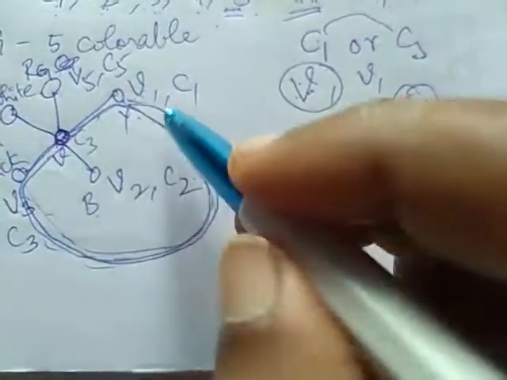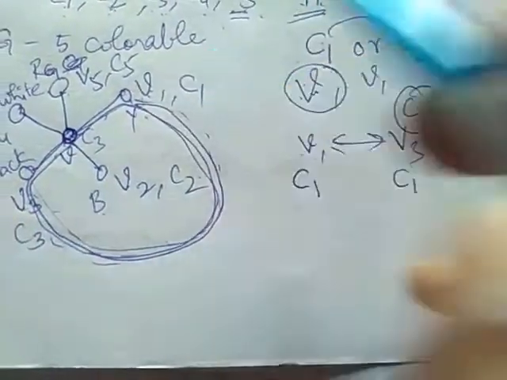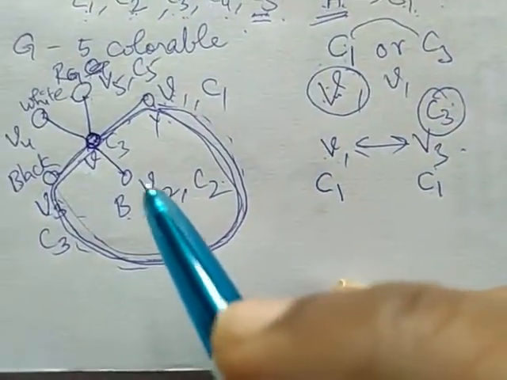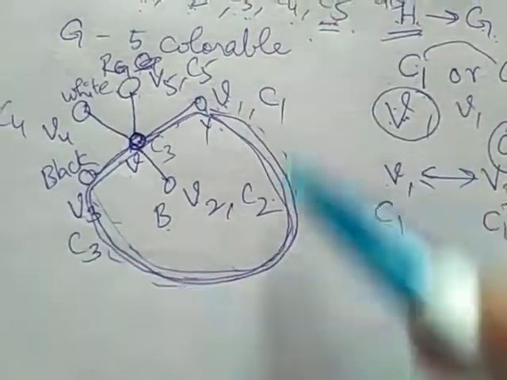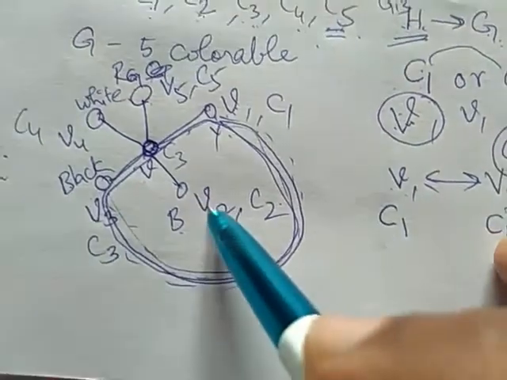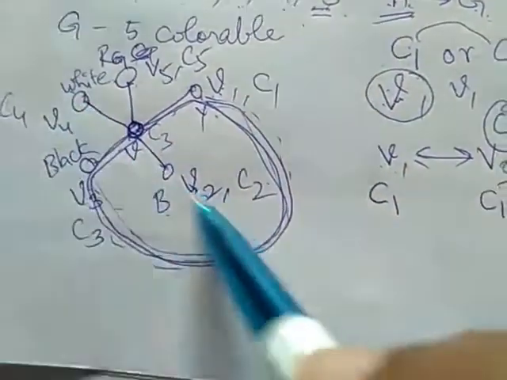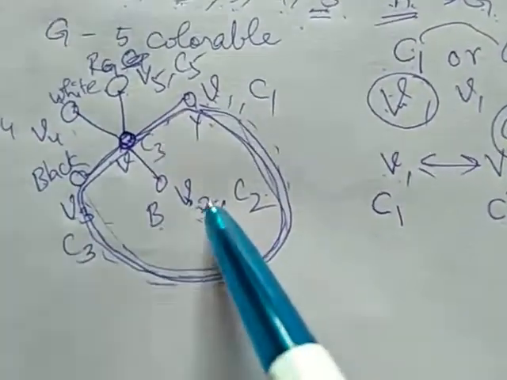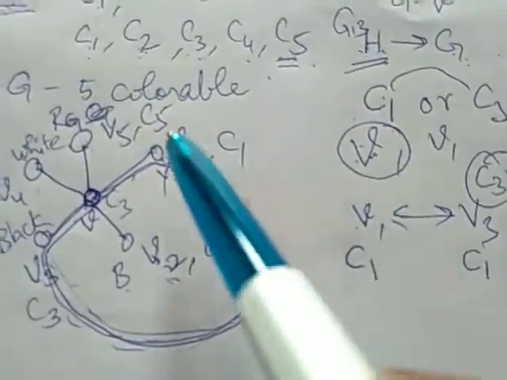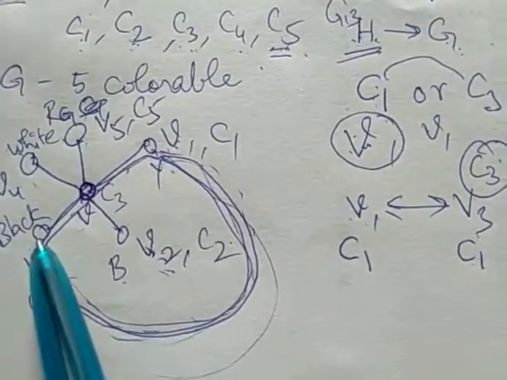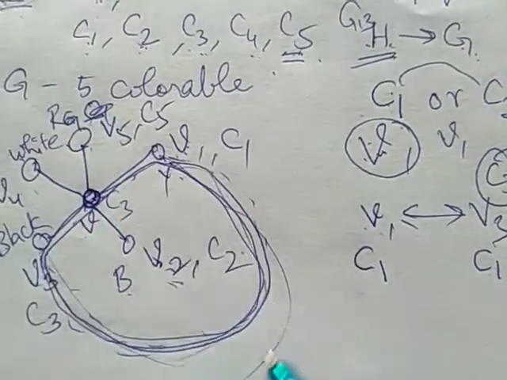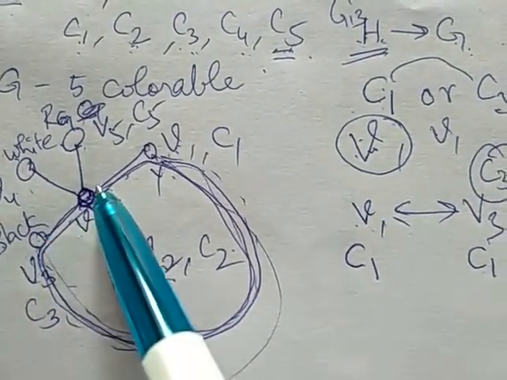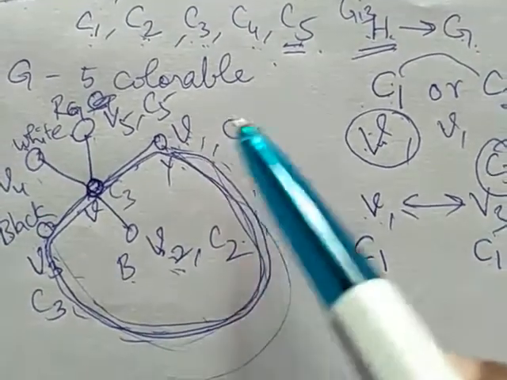Correct? If this forms a circuit, then this circuit does not contain V2 and V4 in its path, because obviously V2 and V4 are in some other color. When there exists a path from V1 to V3, then the path V1 to V3, V, and V1 forms a circuit.